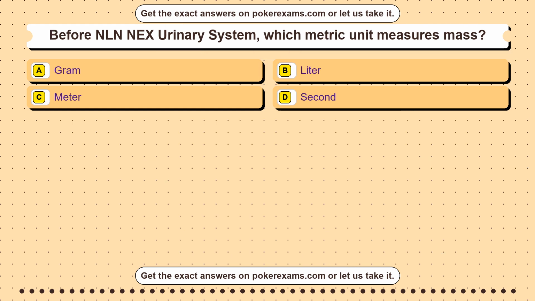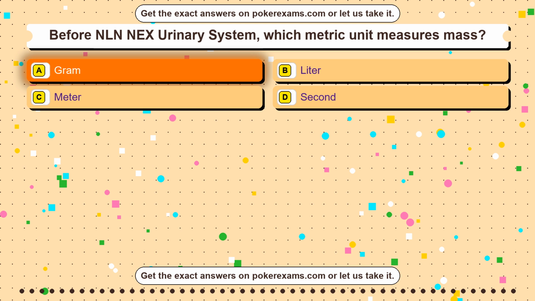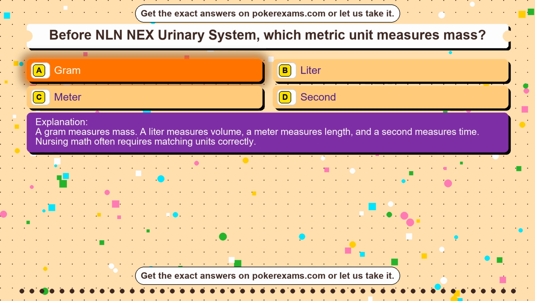Question 25. Before GED Social Studies Review, which government system lets citizens vote for representatives? Option A, representative democracy. Option B, absolute monarchy. Option C, dictatorship. Option D, oligarchy. The correct answer is option A, representative democracy. A representative democracy lets citizens choose people to make decisions for them. An absolute monarchy concentrates power in a monarch, dictatorship in one ruler, and oligarchy in a small group. Voting for representatives defines the system.